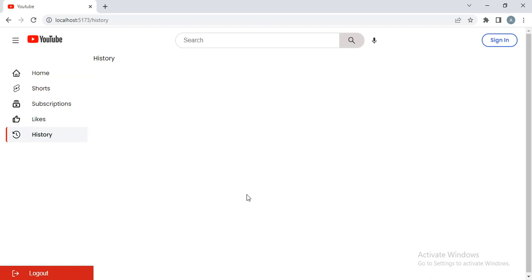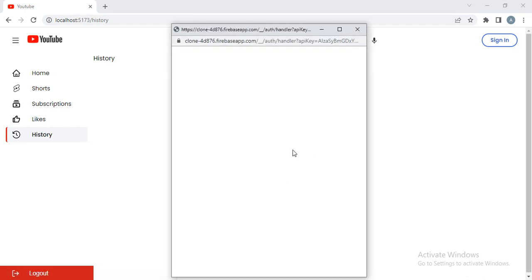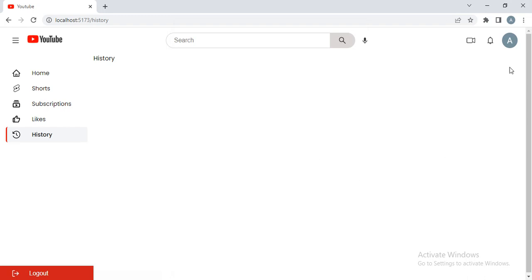And one more thing, when I click on this sign in, let me just click this first. If the user has already signed in, then when the user clicks on their profile, it displays their email ID and name like that.